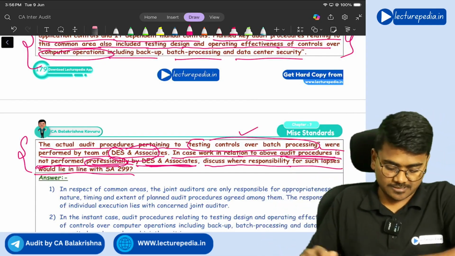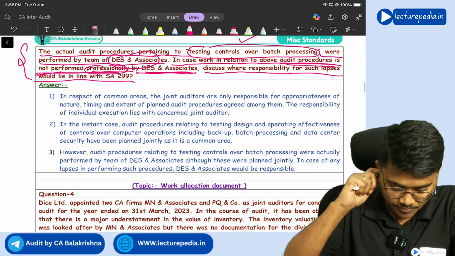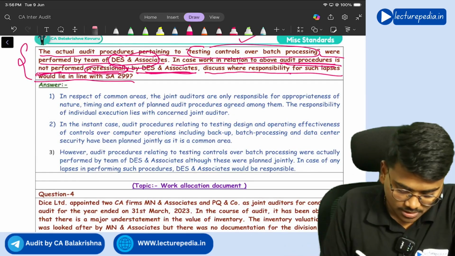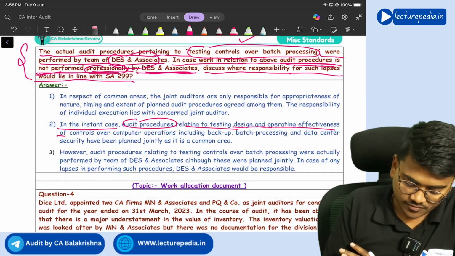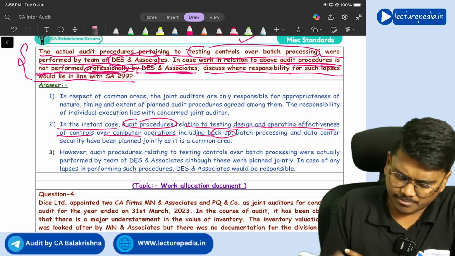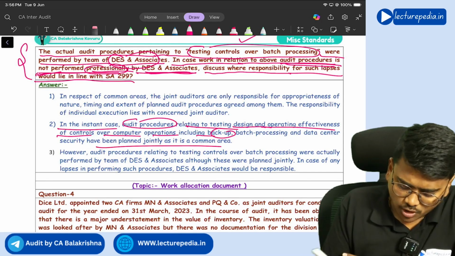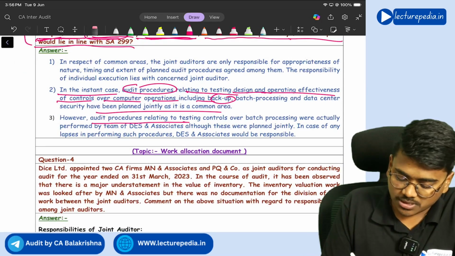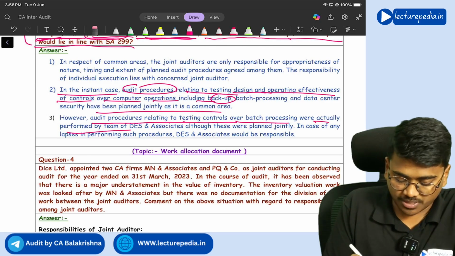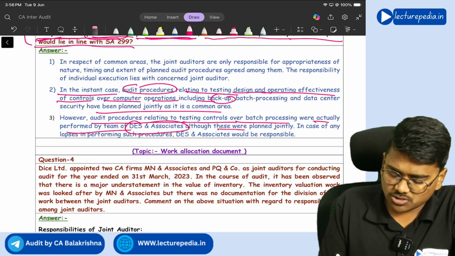Understanding? So here you will say that in the instant case, audit procedures relating to testing design and operating effectiveness of controls or computer operation, including backup, all these things are jointly planned and are a common area. But audit procedures relating to testing controls on batch processing were actually performed by DES and Associates. These were planned jointly.